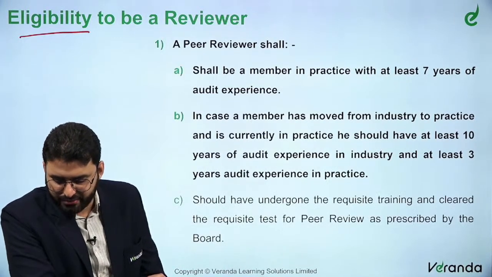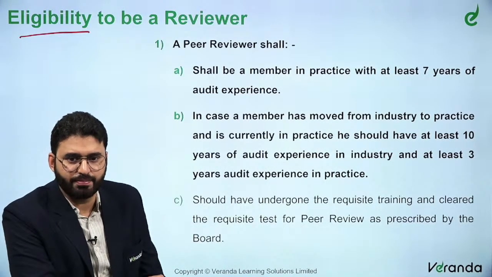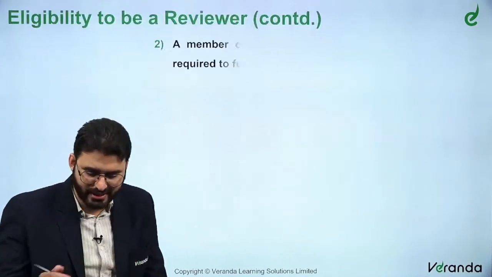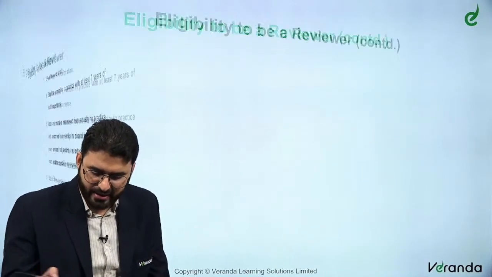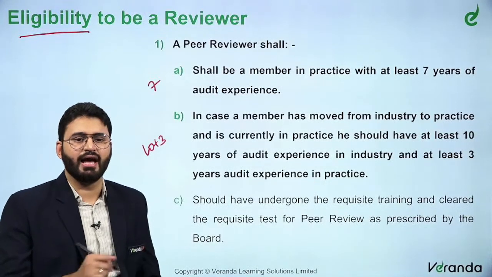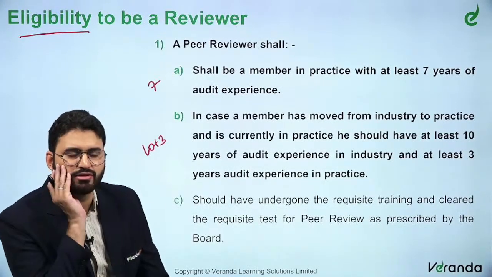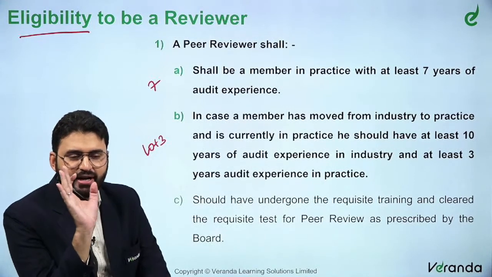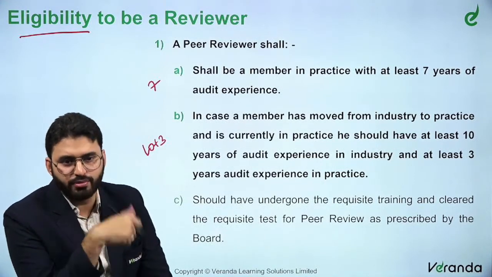Should have undergone the requisite training and cleared the requisite test for peer review as prescribed by the board. So, this is an amendment. So, 7 and 10 plus 3. Sir, Mr. A, after qualification, I started practice only. I have finished, this is my 8th year. I am eligible to be a peer reviewer.